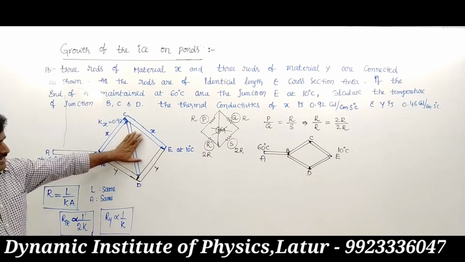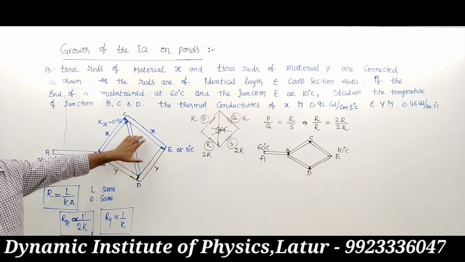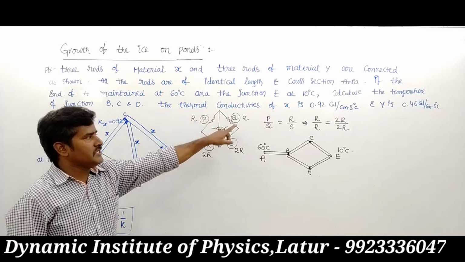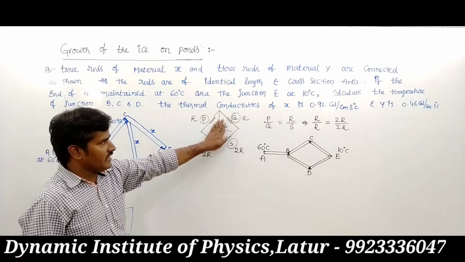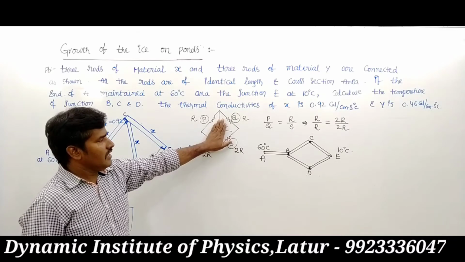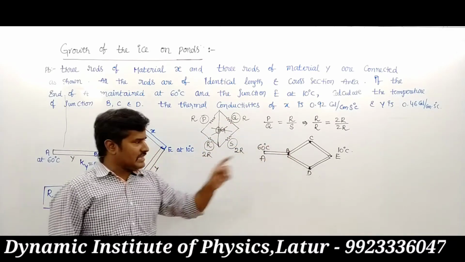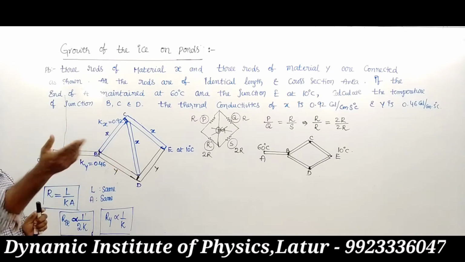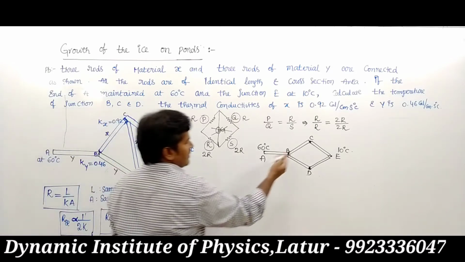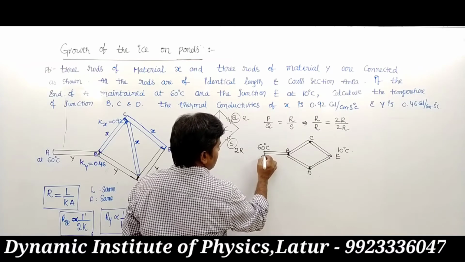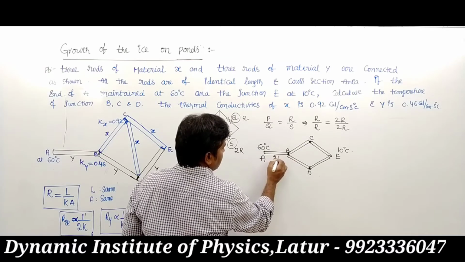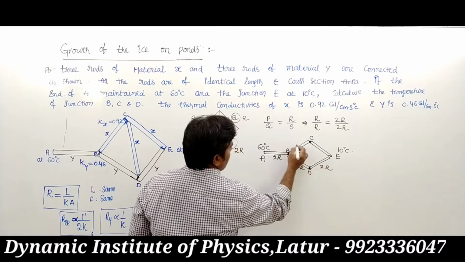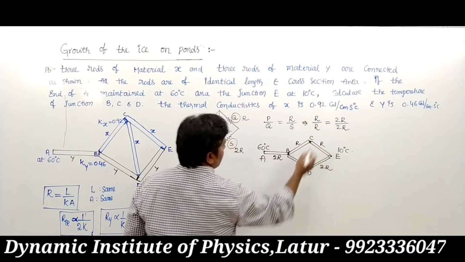That means the center one is removed using the principle of Wheatstone network: if the bridge is balanced, the center resistance is removed. What is the heat transfer from A to E? This resistance is Y, 2R, and these resistances are R and R.